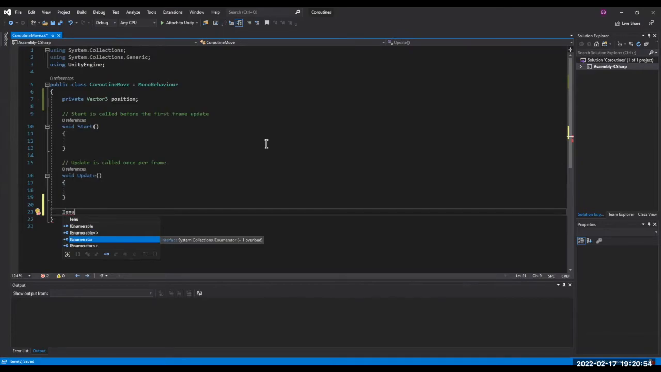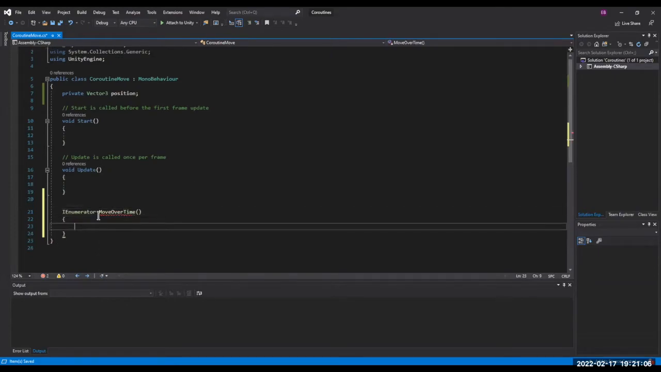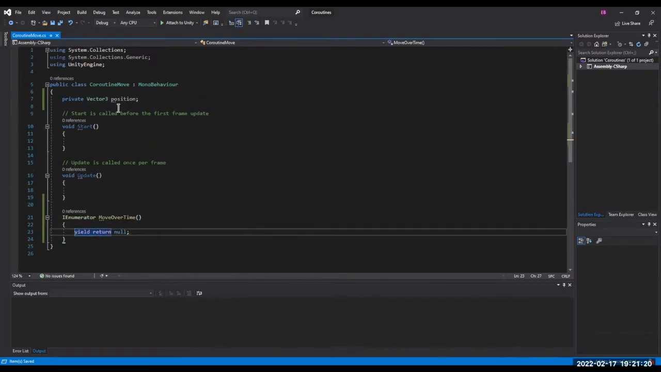Like I said before, we need our IEnumerator here, and we're not going to call it CoroutineMove because that's the name of the script. So IEnumerator MoveOverTime. That's what we're doing here. And you'll see when you make a coroutine that it gives you the red squigglies because it needs you to return something. So for now, what I like to do when I first make a coroutine is I just pop a yield return null in there, even if I want it to be on a timer, because that way it stops yelling at me and I don't like being yelled at.